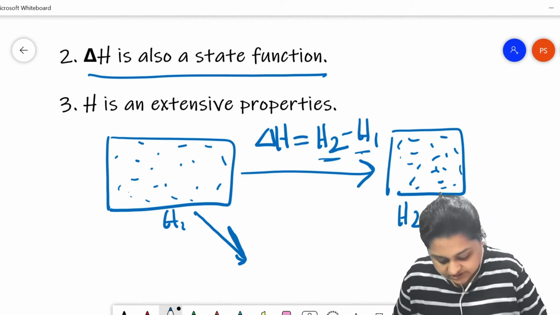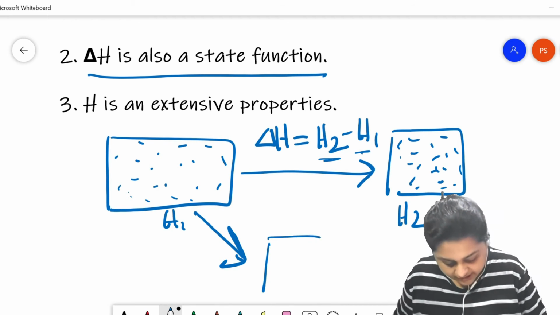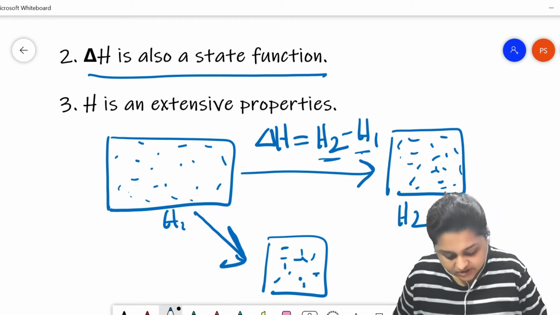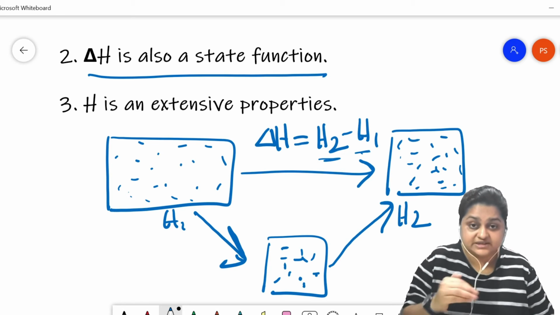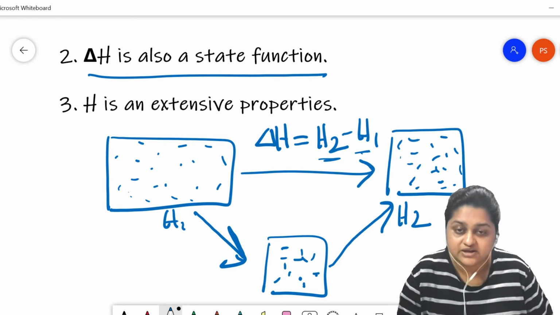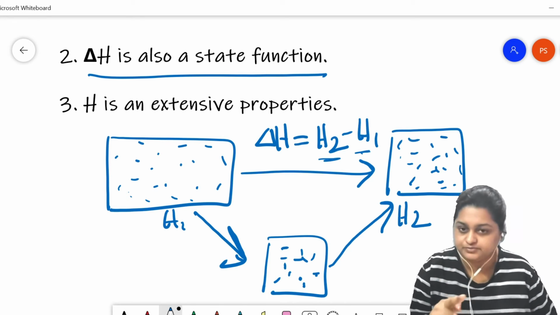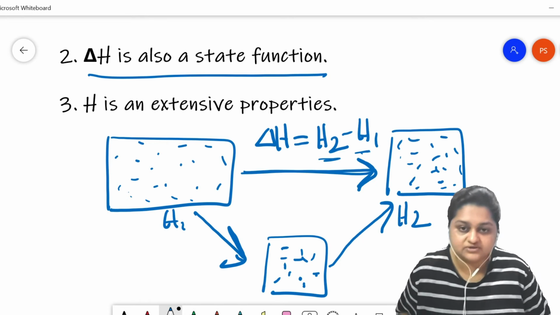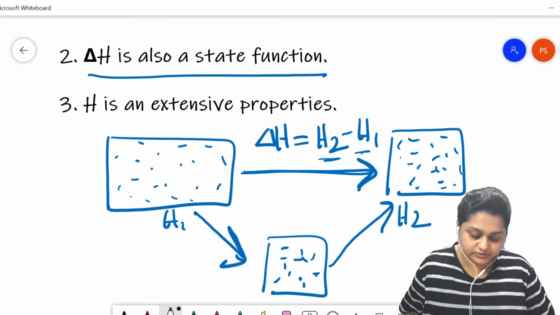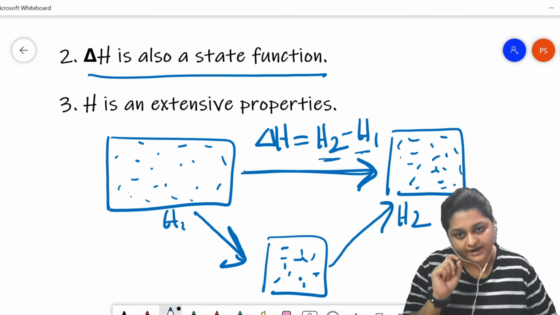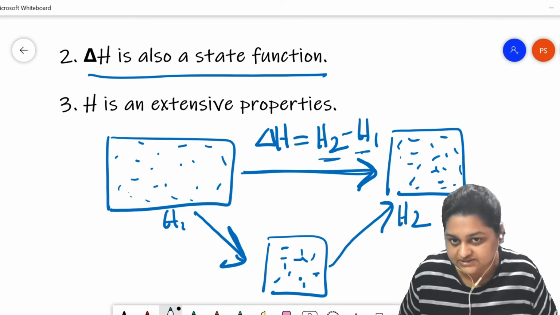Let's say instead of this direct transformation, the initial state has changed at first to an intermediate state, and in the second thermodynamic process, this intermediate state then changes to the final state. So we have two different pathways. In the first pathway, a direct thermodynamic process has resulted in the final state, and in the second, we are at first reaching an intermediate state, then that intermediate state reaches the final state.